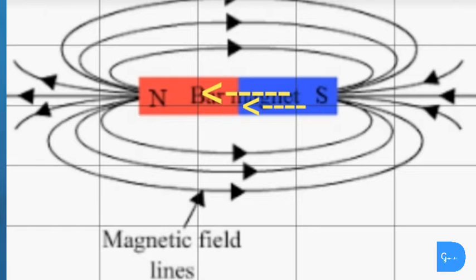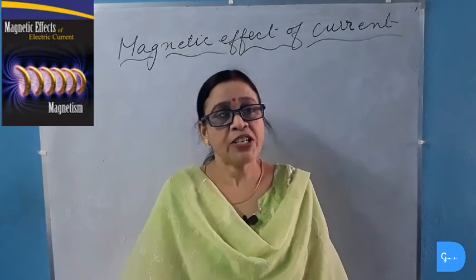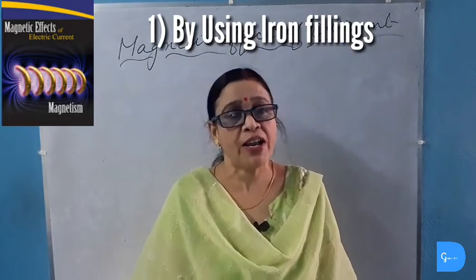The magnetic field lines come very close near the poles, whereas they are widely separated in other parts of the magnet. Closeness of these magnetic field lines indicates the strength of the magnetic field. So the magnetic field is stronger near the poles and weaker in other parts. Now these magnetic field lines can be plotted by two methods. The first method is by using iron filings.